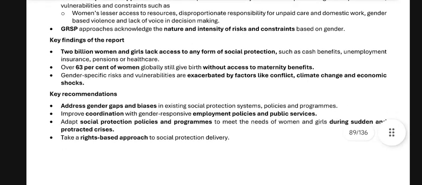Key recommendations: address gender gaps and biases in existing social protection systems, policies, and programs. Improve coordination with gender-responsive employment policies and public services. Enhance social protection policies and programs to meet the needs of women and girls during sudden and protracted crises. Take a rights-based approach to social protection delivery.